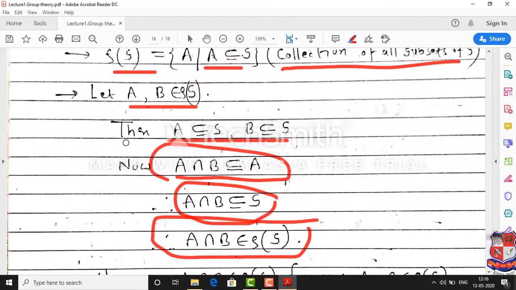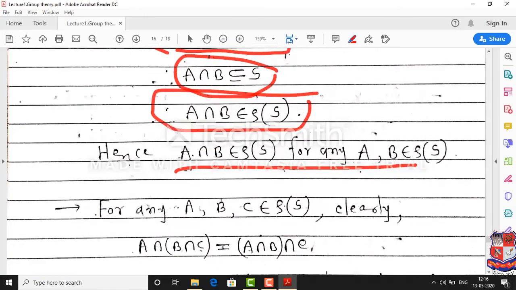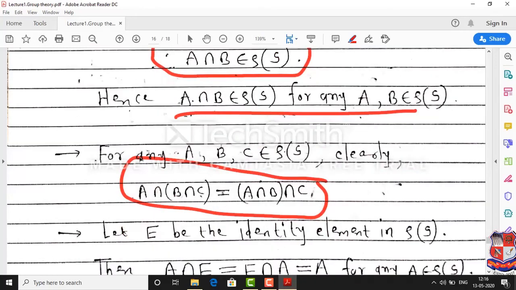Next property is the associative property. We know that the intersection operation is always associative on the power set. Okay, so it is clear.